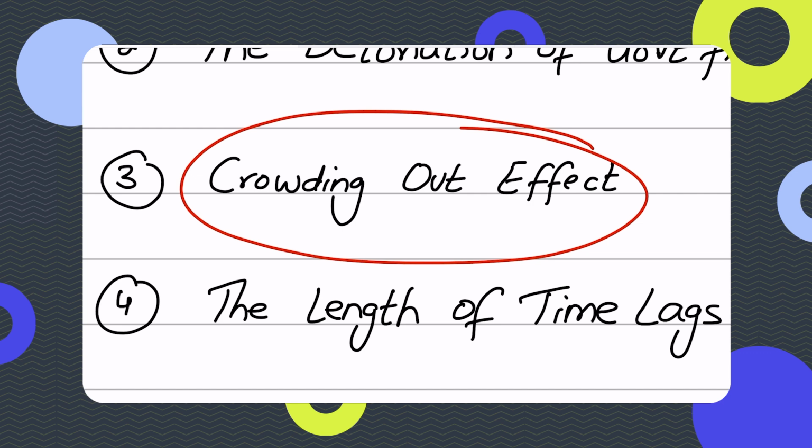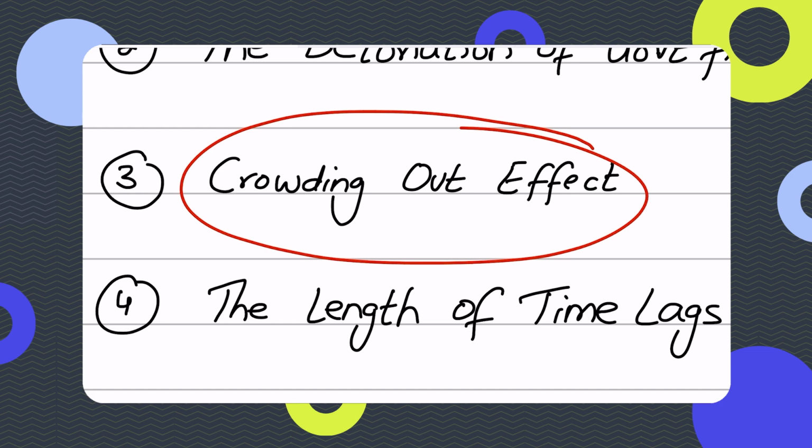Now, when the government issues government bonds, the government enters the market as a large borrower from the commercial banks, and it directly competes with the private sector firms for those funds, because otherwise the borrowers are the private sector firms who borrow from commercial banks. Now the government is borrowing from them by issuing bonds, and that increases the demand for loanable funds, which puts upward pressure on interest rates, and the interest rates go up.